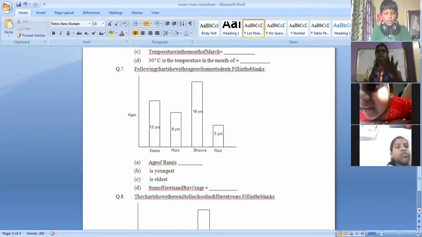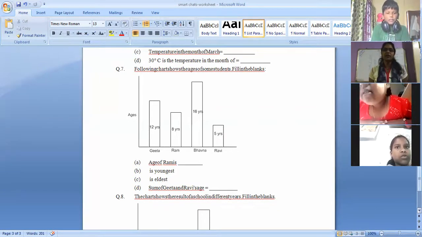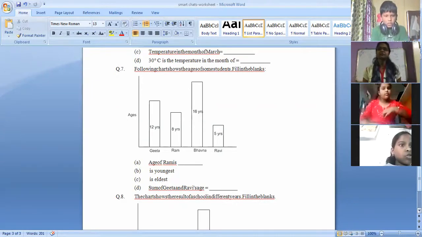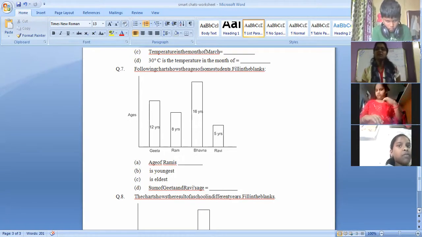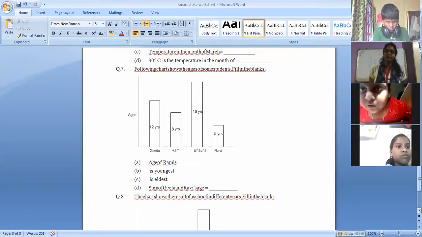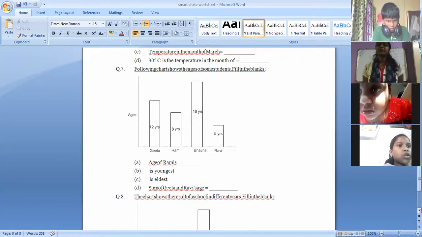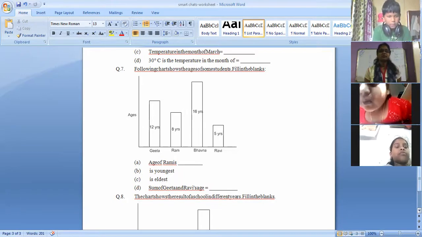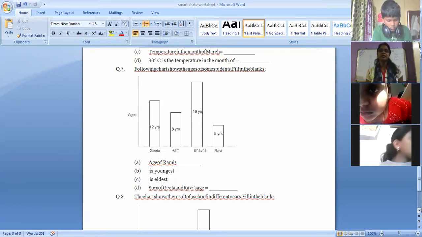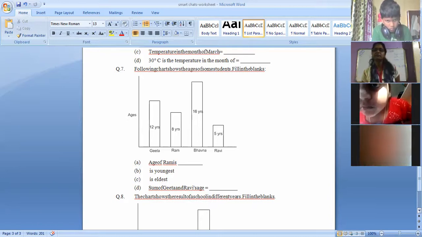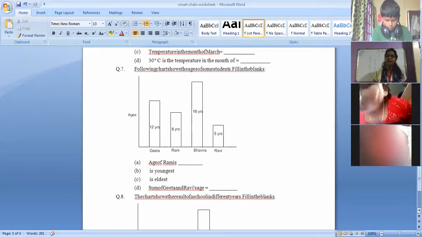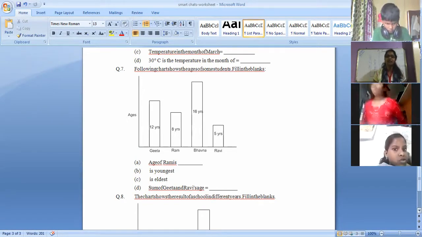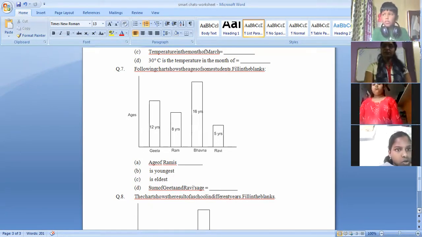Ravi, ma'am. Youngest means smaller one, smallest one. So it is Ravi. Who is the eldest one here? Geeta. Okay. What is the sum of the ages of Geeta and Ravi? Listen to the question properly. What is the sum of the ages of Geeta and Ravi? 17. Very good. 12 plus 5. Sum means addition. So you have to add the ages of Geeta and Ravi. 12 plus 5 is 17. Right? Next.